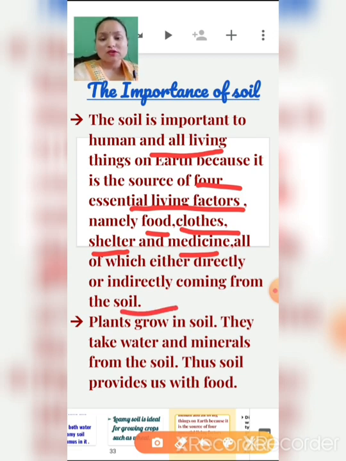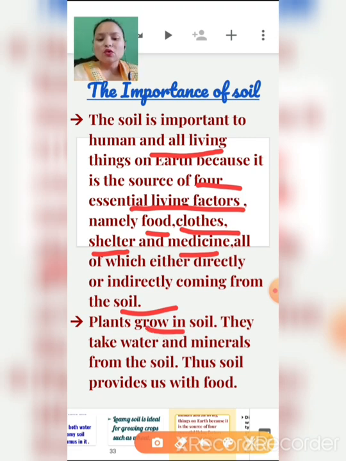The food we eat, like plants and fruits, we get from soil because we grow plants in soil. Clothes also, like cotton and jute, we get from plants. For shelter, we use trees for making furniture and houses. Medicine also. So all these four essential factors are directly or indirectly coming from the soil.